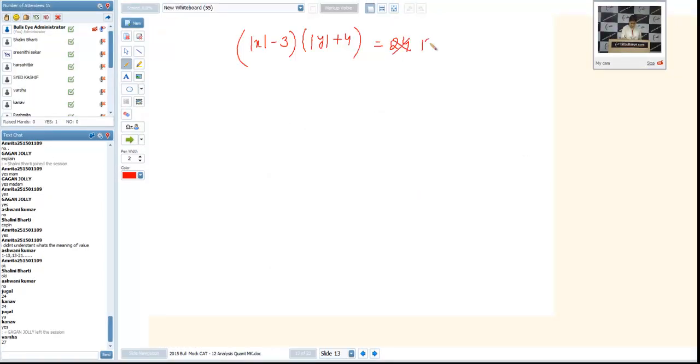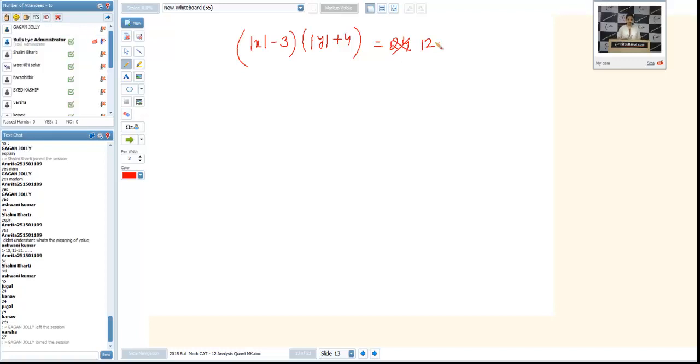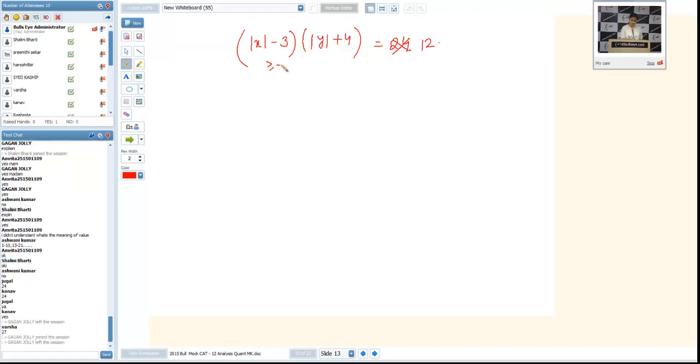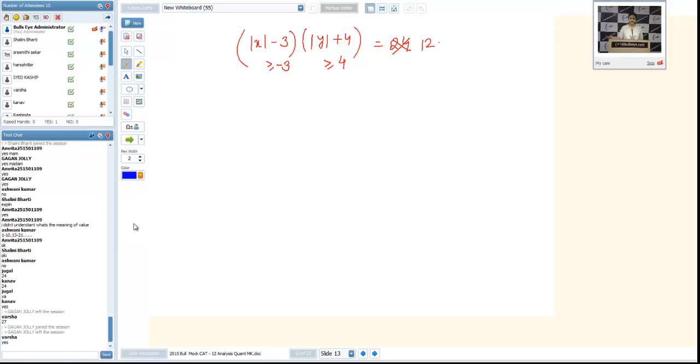12. How many pairs of integers x, y satisfy the equation? So of course, we will take all the positive and negative values. Now, whatever be the value of x, can I say this should always be greater than minus 3? Because mod x can take the least value as 0. The second expression should be more than or equal to 4. Are you getting me, Varsha? Since x and y are integers, both the expressions should be integers.